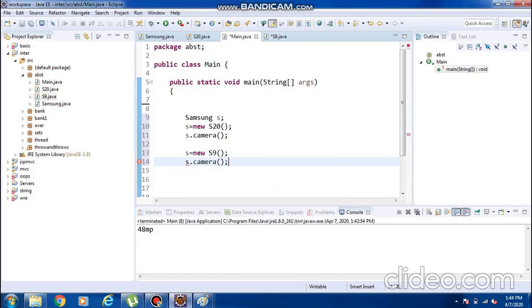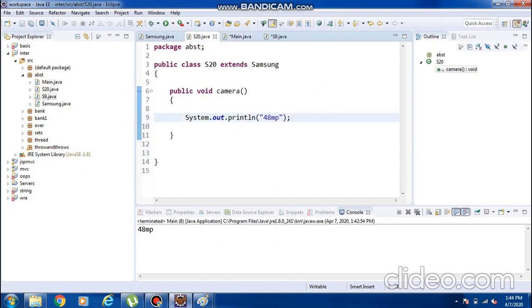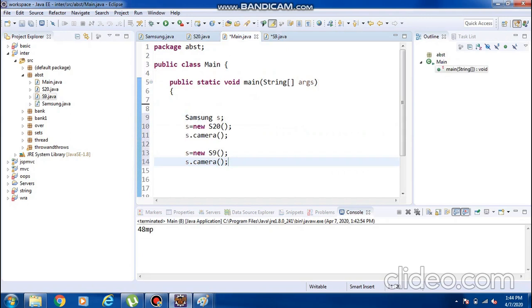From the Samsung class only. This camera is also coming from the Samsung class. If I call the S20, it will perform according to the S20 operation. If I call the S9, it will perform according to the S9 operation.